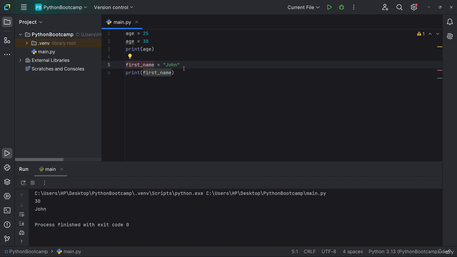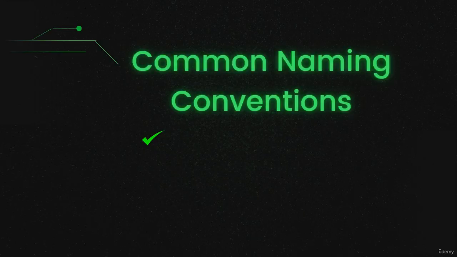Another thing which we've mentioned in our last lesson is that variables are case sensitive. First name with lowercase is different from First name with uppercase. Take note of that. We've mentioned that already. All right, now let's move to naming conventions.